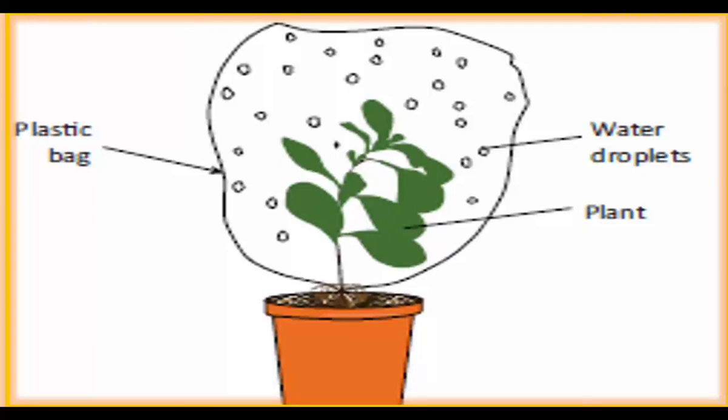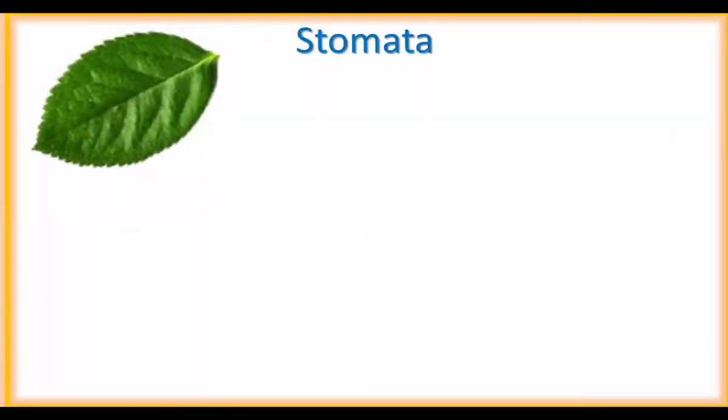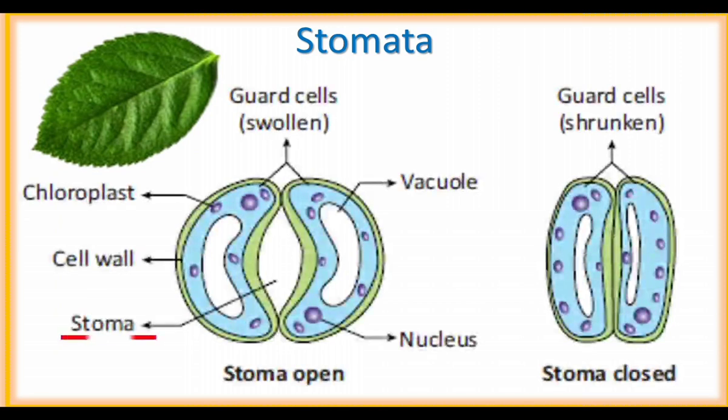What is transpiration? Loss of water from aerial parts of a plant. Water is lost in the form of water vapor. A leaf has minute openings on the surface called stomata. A stomata has a central opening called stoma. Around the stoma, there are two guard cells. The central opening is stoma. Stoma is covered by two kidney-shaped guard cells.